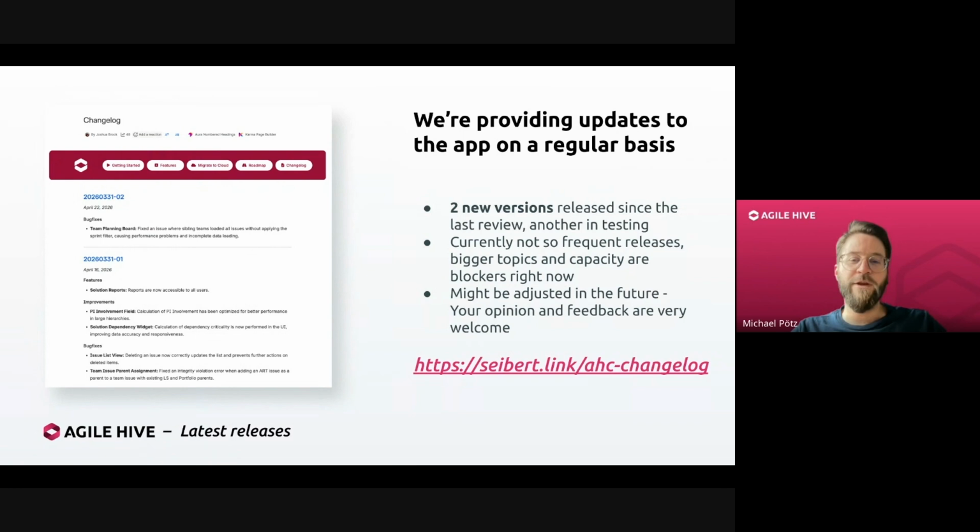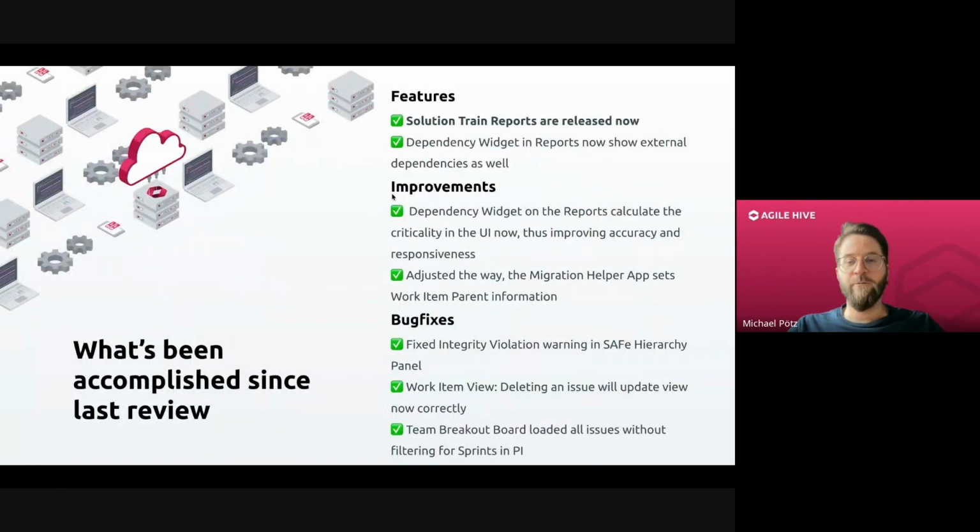In the last 5 weeks, we have released 2 new versions. The first one was released on the 16th of April and the second on April 22nd. There's another release currently in testing, but what's in that release will be in the next review. So to go into what's been released in the past, the first and I think most important part is that we now have solution train reports in Agile Hive available.